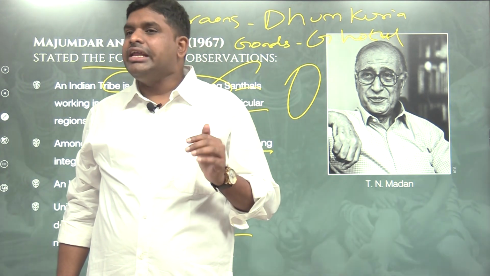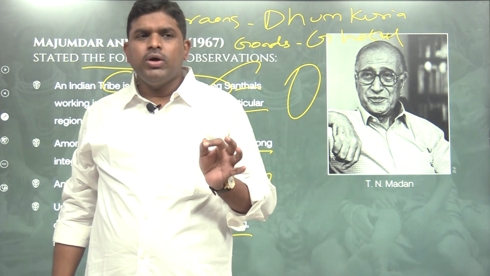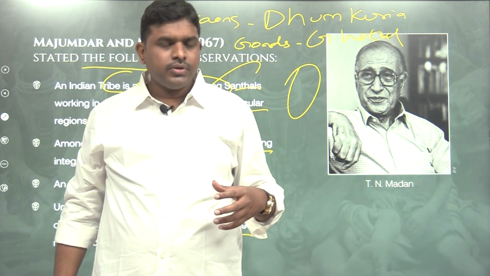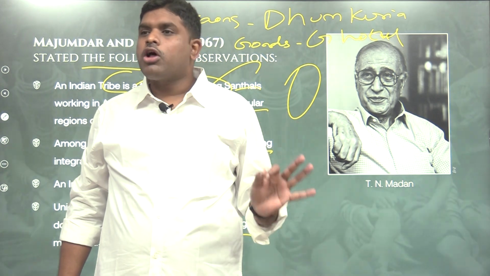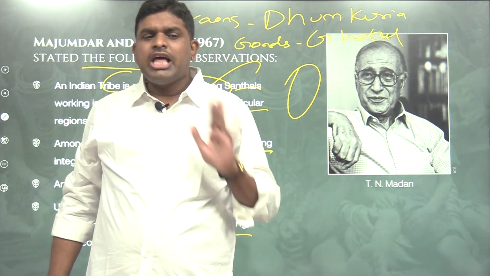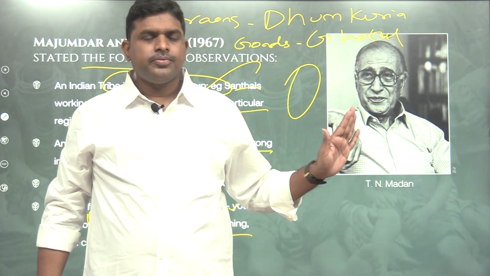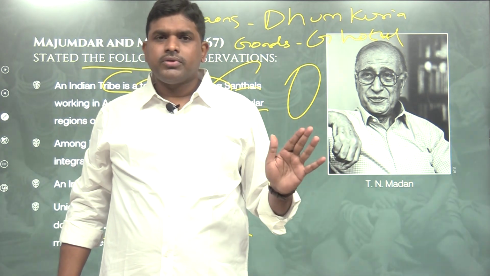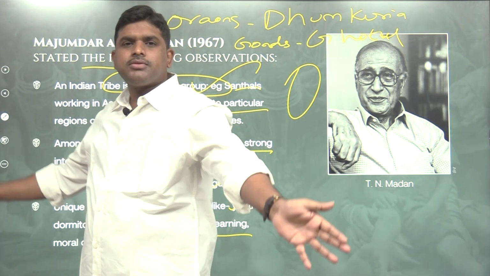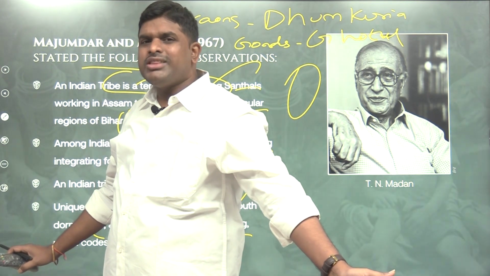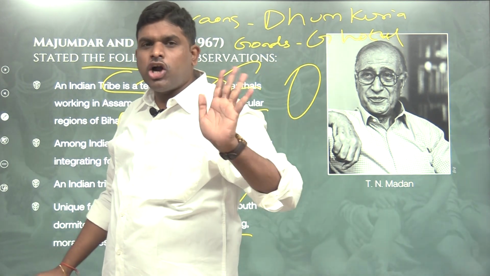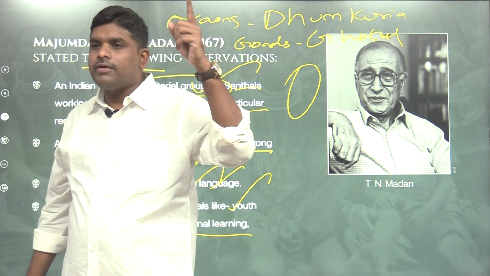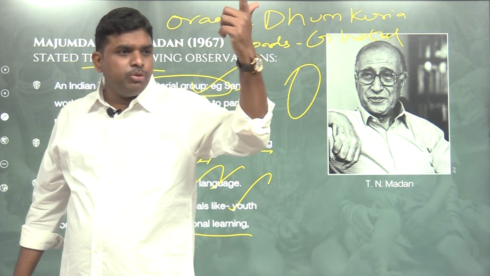Once they enter into the teenage years, 11, 12, 13, when they enter into the adolescent age, all the children of the Oraon community have to leave their families. They have to leave their parents, boys and girls both. There will be community halls. From now onwards, they are not called children of parents. They are called children of the Oraon, the children of the community.